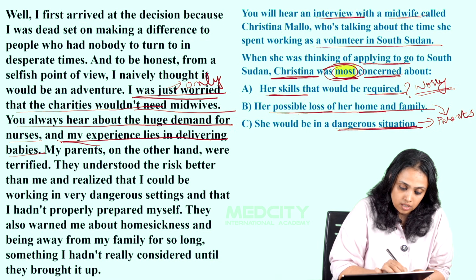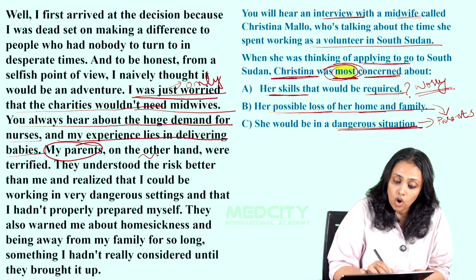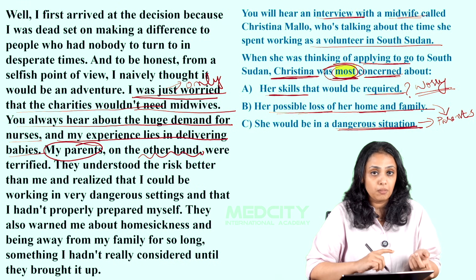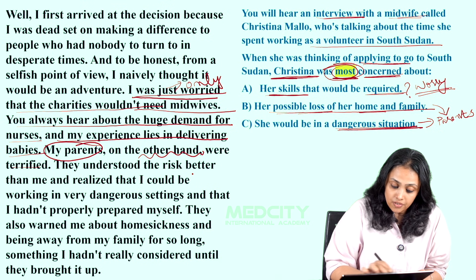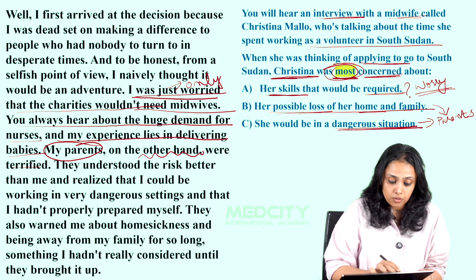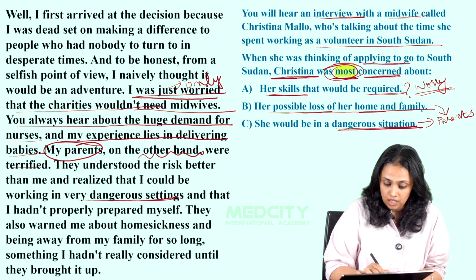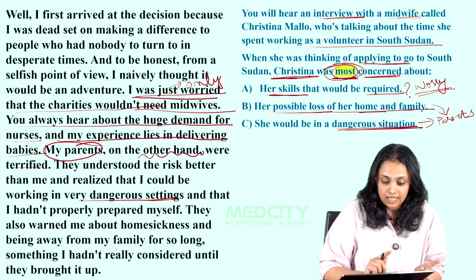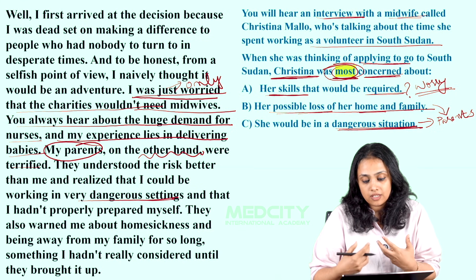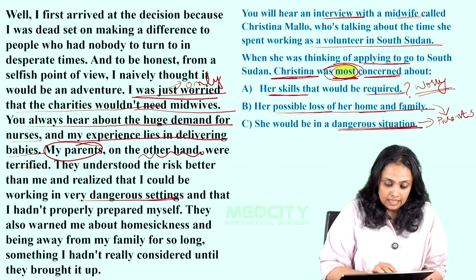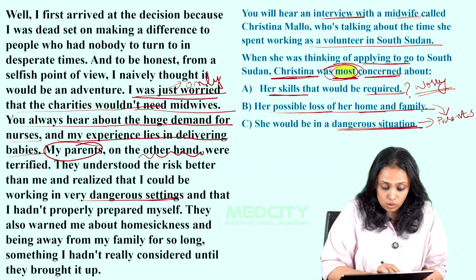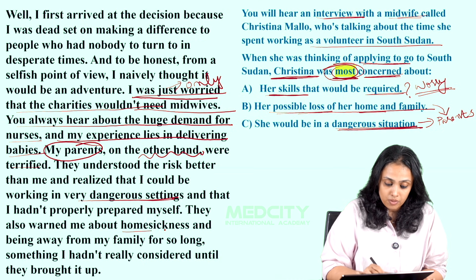Then she talks about her parents. "My parents, on the other hand, were terrified. They understood the risk better than me and realized that I could be working in a very dangerous setting." So that might have students inclined towards option C. And then she also says, "They also warned me about homesickness and being away from my family for so long."